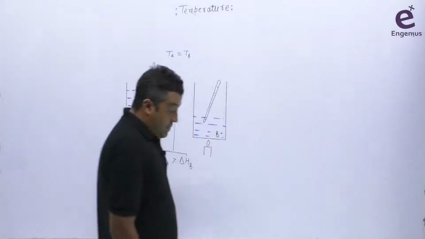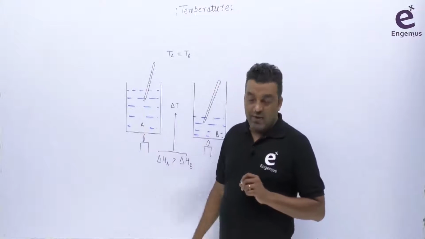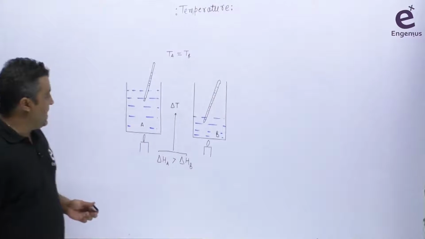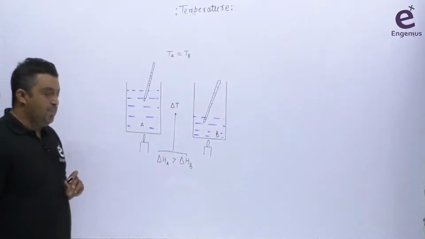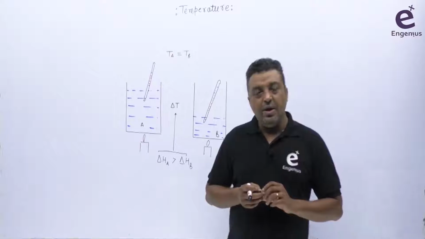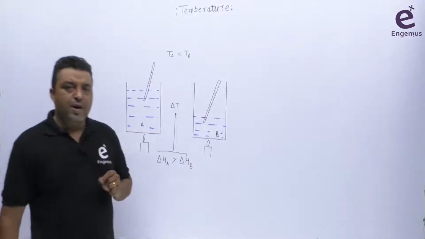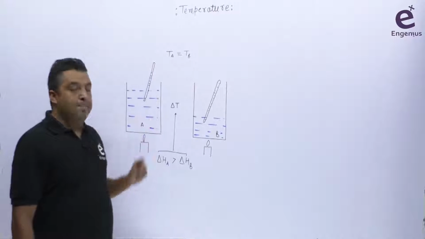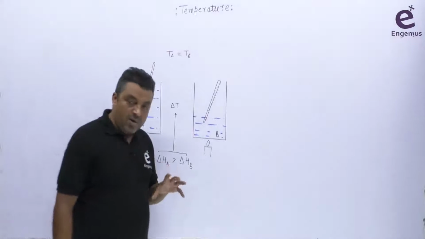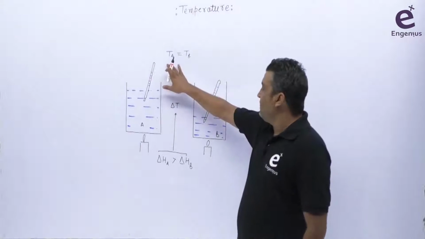Okay, so in this case, why is the requirement of heat more in case of A? ऐसा हुआ क्या कि जो requirement है वो A में ज़्यादा होगी. So you can say here as the mass is more, obviously we require more heat. जब आपका जो mass ज़्यादा है तो आपको heat की requirement ज़्यादा होगी to increase the same temperature. Quite obvious, because the number of molecules is more, so we have to increase the kinetic energy of each particle. हमें हर एक पार्टिकल की kinetic energy को increase करना होगा. As here the number of particles involved is more, the requirement of heat is more.